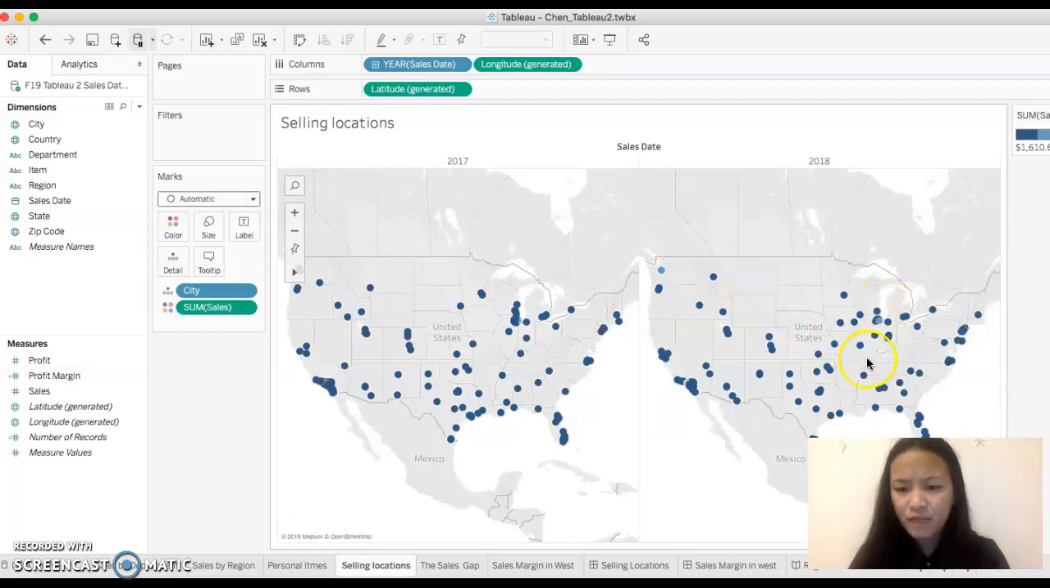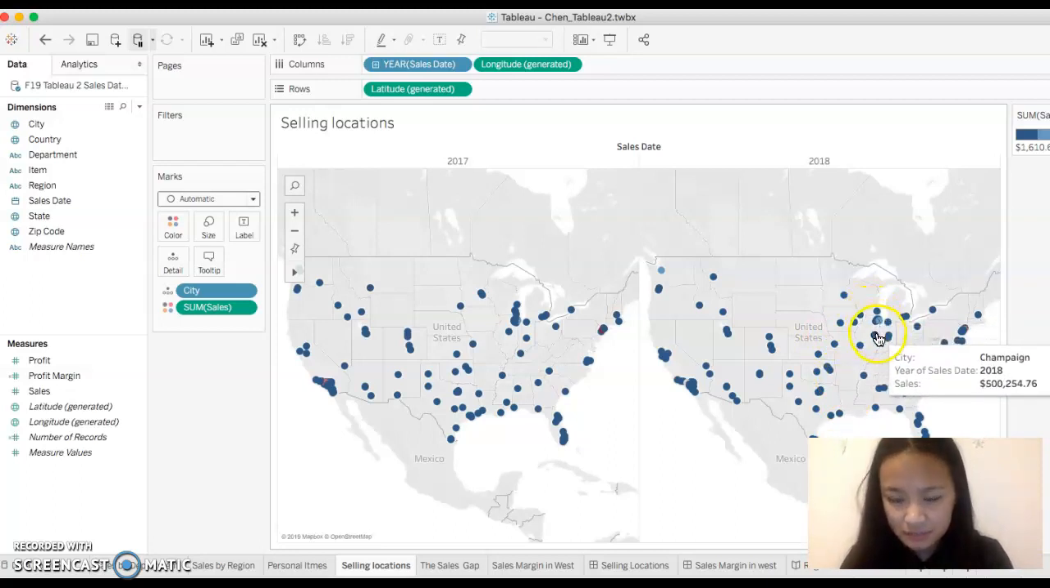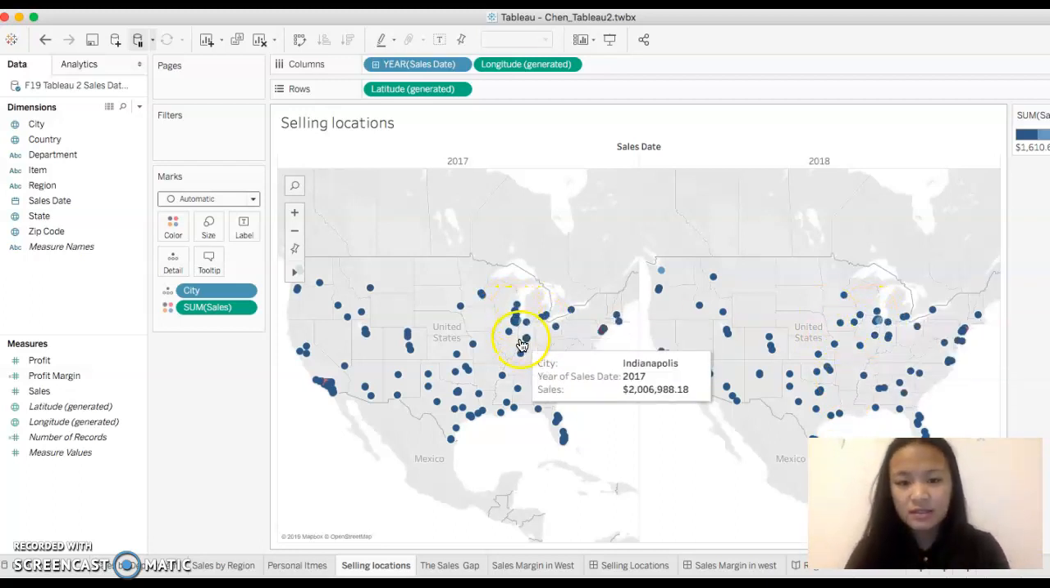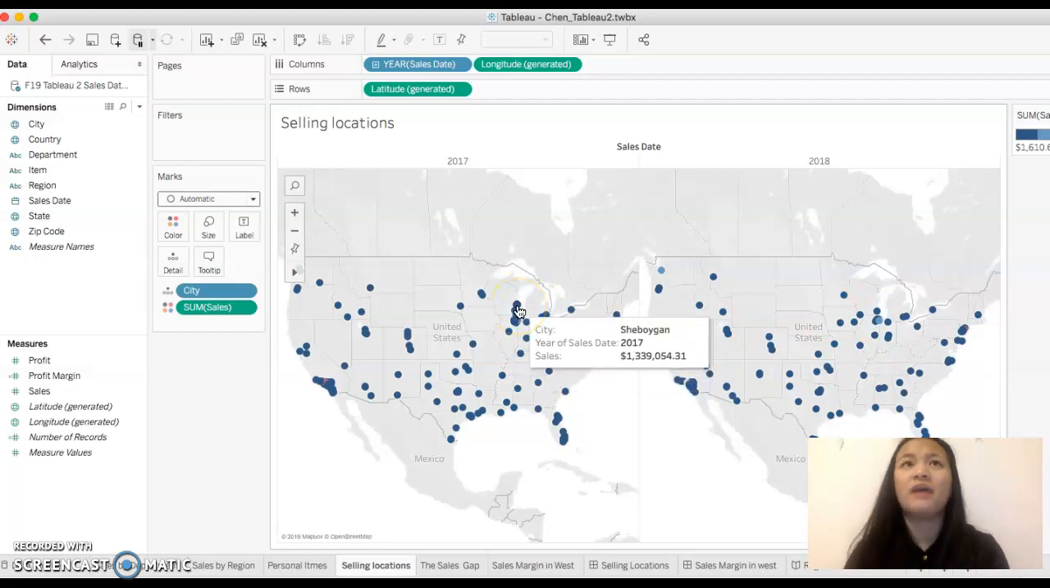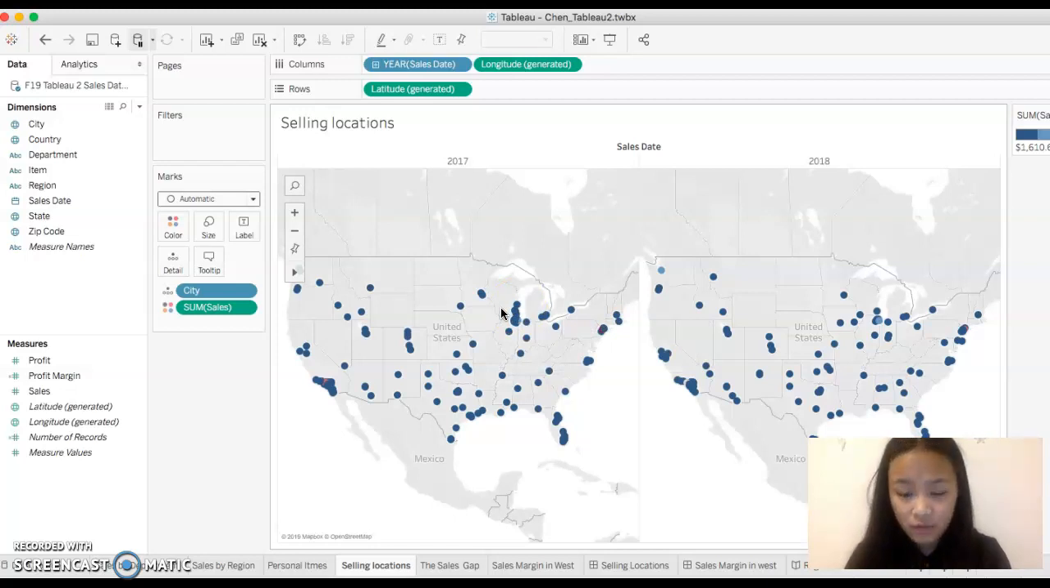But let's make a guess. Let's say the rents are too high in this area, right here. And then the owner will say, hey, the rent is too high, I don't want to pay that much. Let's move to the west a little bit to see what's going on. So they kind of move their locations to the west. Like here, there are no stores right here in 2017, but in 2018 they kind of moved their store to here. I think that is the trigger to the sales decrease,